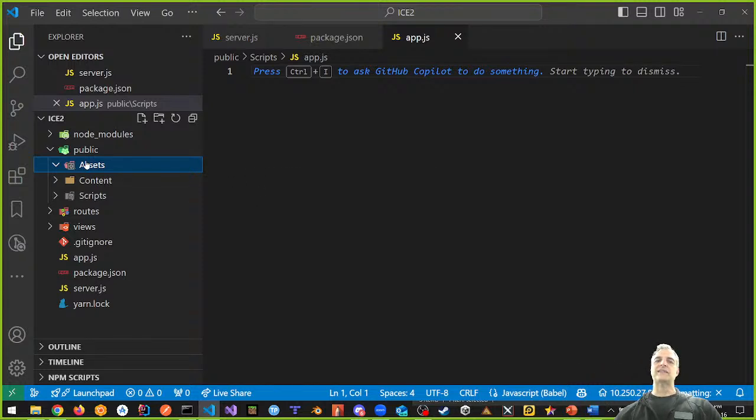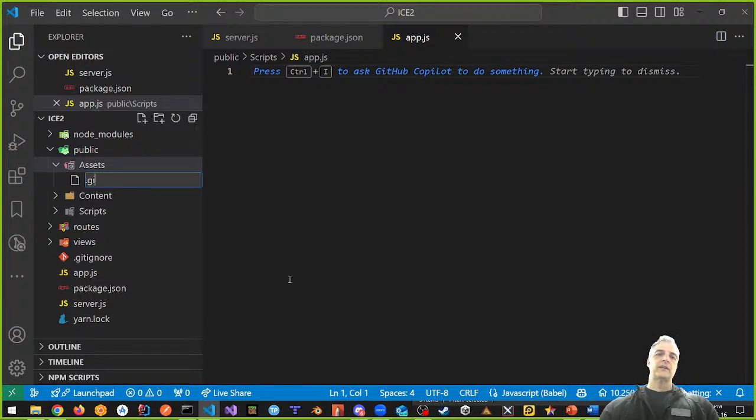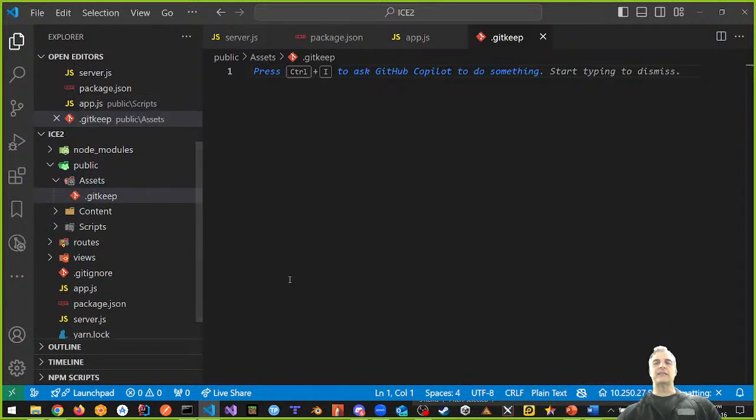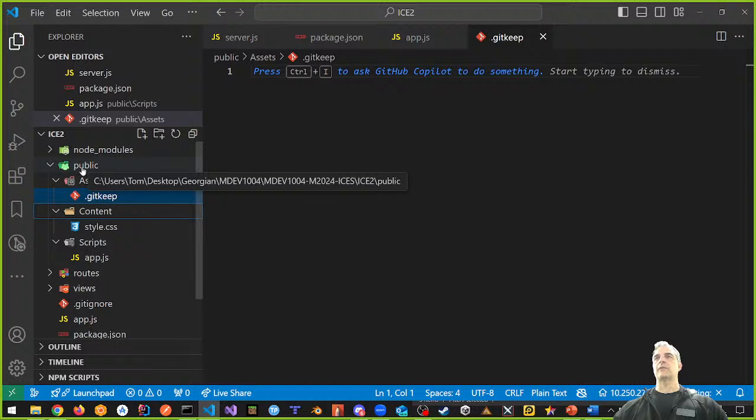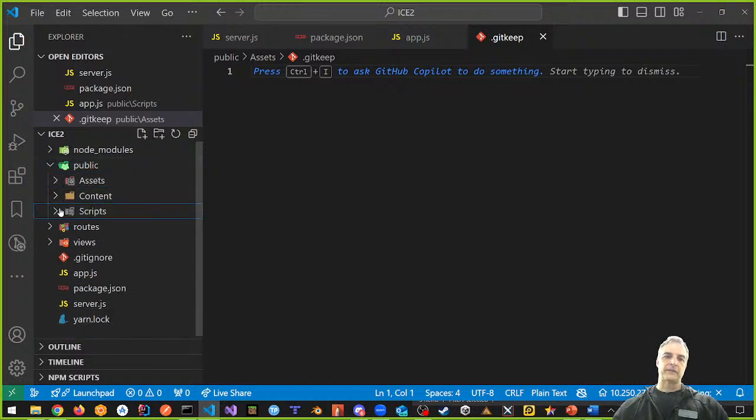If I want the assets folder that's empty to go up on GitHub, I'm going to make a new file. I'm going to call it .gitkeep. .gitkeep allows me to create the folder, and it's just an empty garbage file that we put up there. All right? And we can do that for scripts as well if we didn't have anything in here. Okay, so any empty folders, we can add a .gitkeep if we want to keep the structure, which is what we want. Okay. All right, let's keep going.